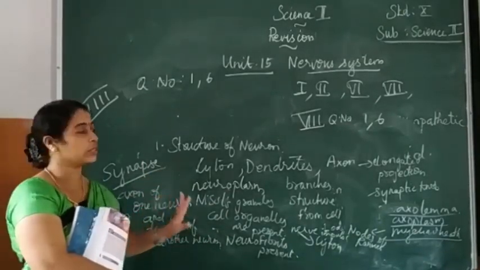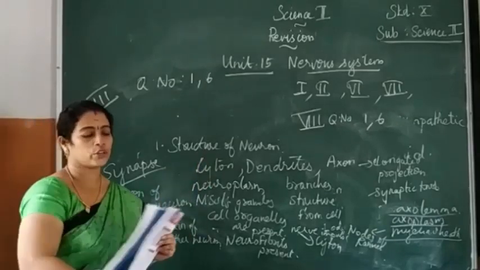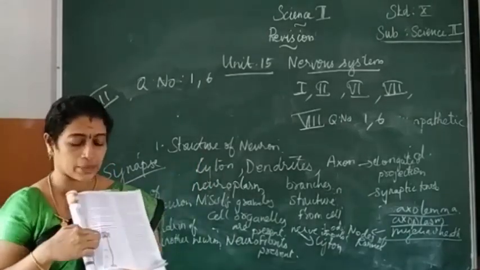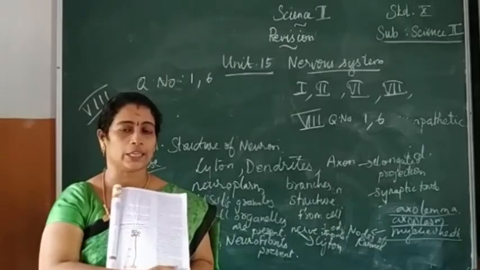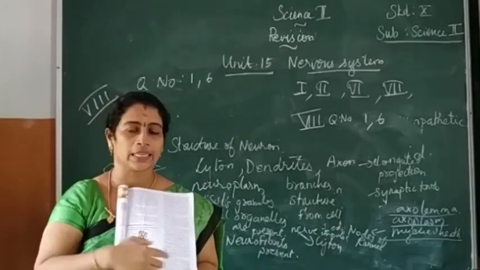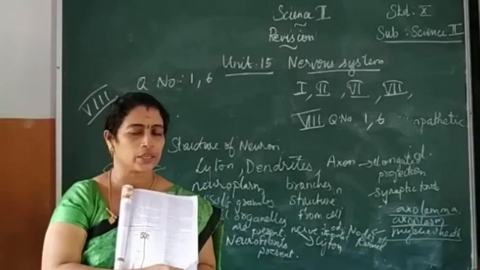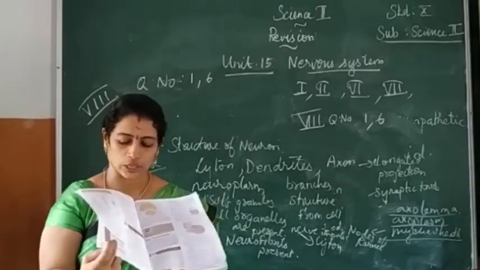Okay, so this is about the structure of the neuron. You have to draw the diagram neatly and mark the parts clearly. The diagram should be neat and the parts should be marked clearly. Understood? So this is about the structure of the neuron.